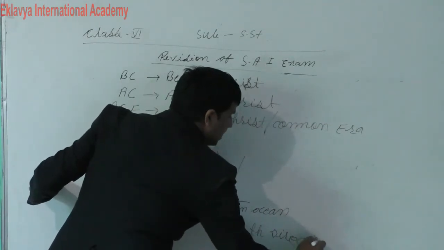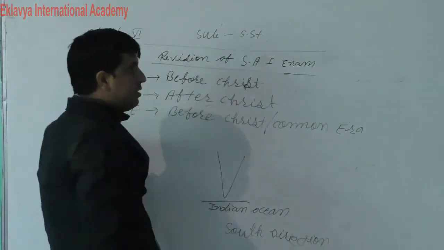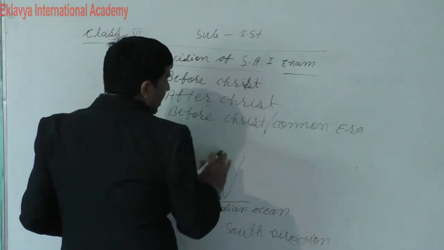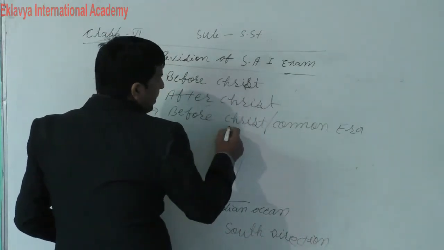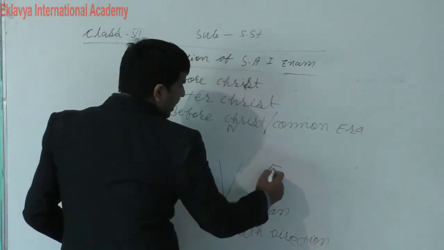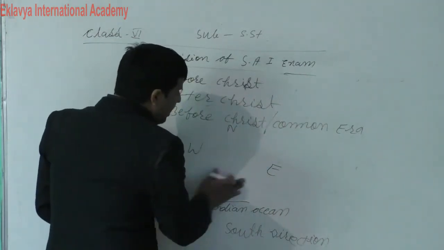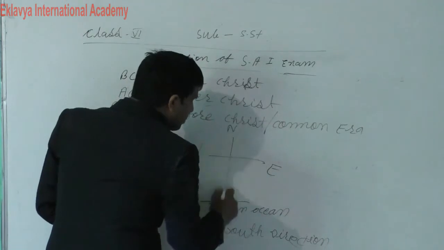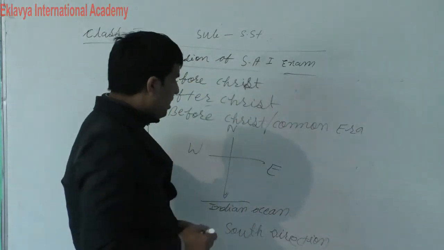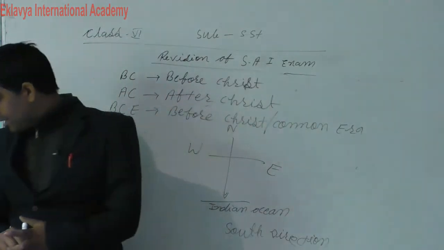In the south direction, the Indian Ocean is situated. And in the upper side, north, south, east and west, these are the direction names. Now I am coming to the next.